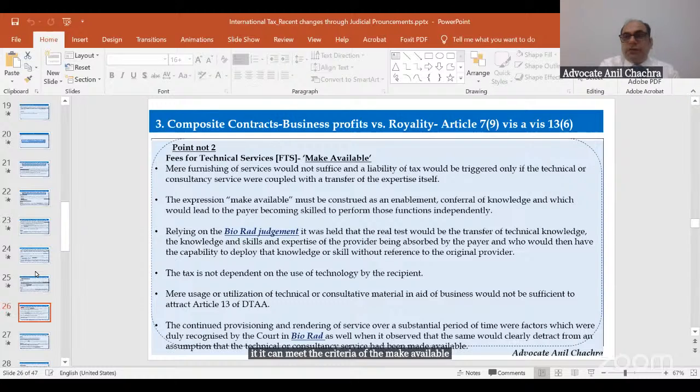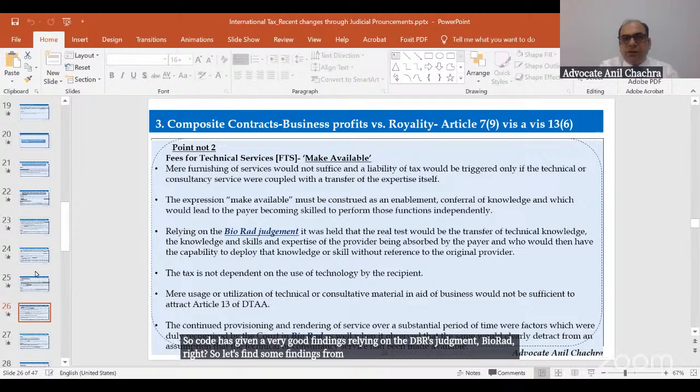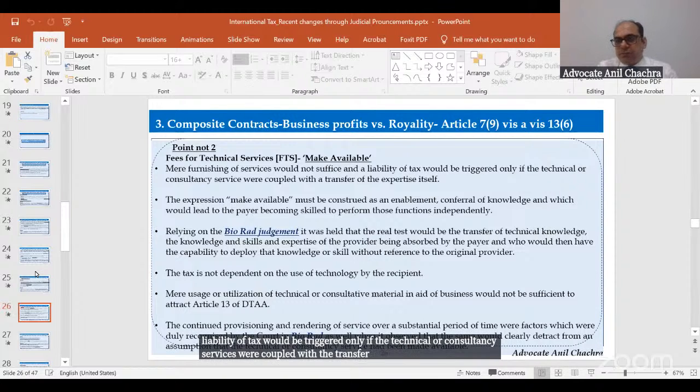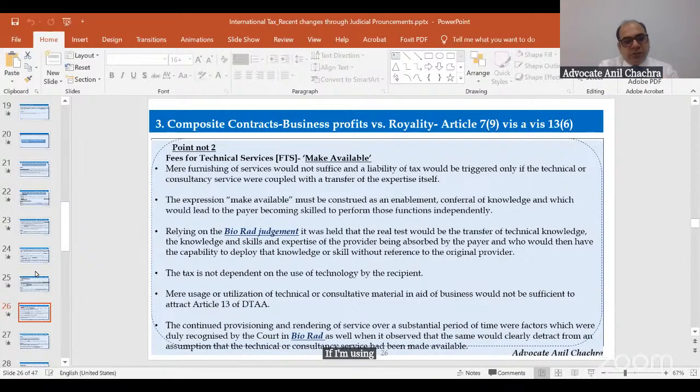So the court has given very good findings relying on the De Beers judgment, Bio-Rad, right? So let's look at some findings from this judgment on how to meet the make available clause. The court held that mere furnishing of services would not be sufficient, and a liability of tax would be triggered only if the technical or consultancy services were coupled with the transfer of the expertise itself. If I am using a particular technology, that doesn't mean that I am able to apply the technology on my own. This is the first thing.